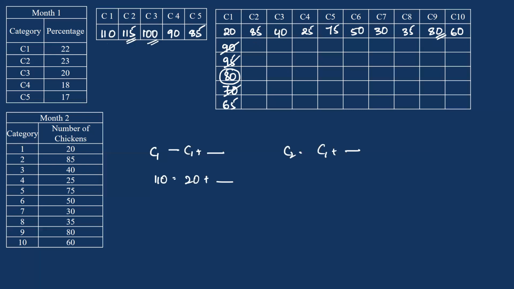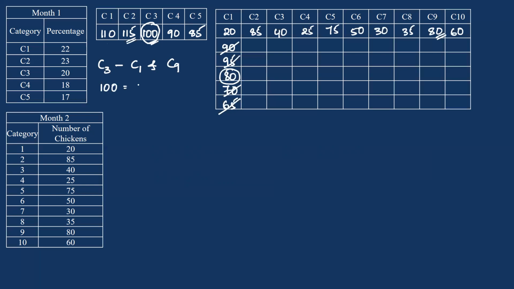70, no. And 65, no. So from here, all I can say is 80 chickens plus 20 is equal to 100. So these C3 were distributed to be C1 and C9. So this 100 is equal to 20 plus 80, where here 80 are the hens and 20 are the roosters.